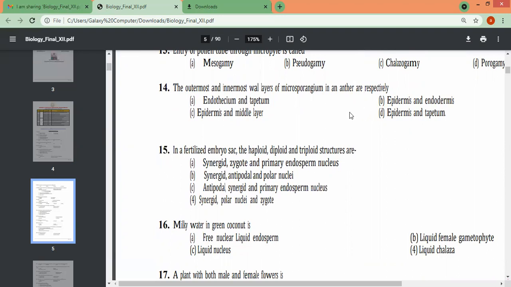Tapetum is nutritive, I hope if you remember. Epidermis and middle layer, epidermis and endodermis, epidermis and tapetum.